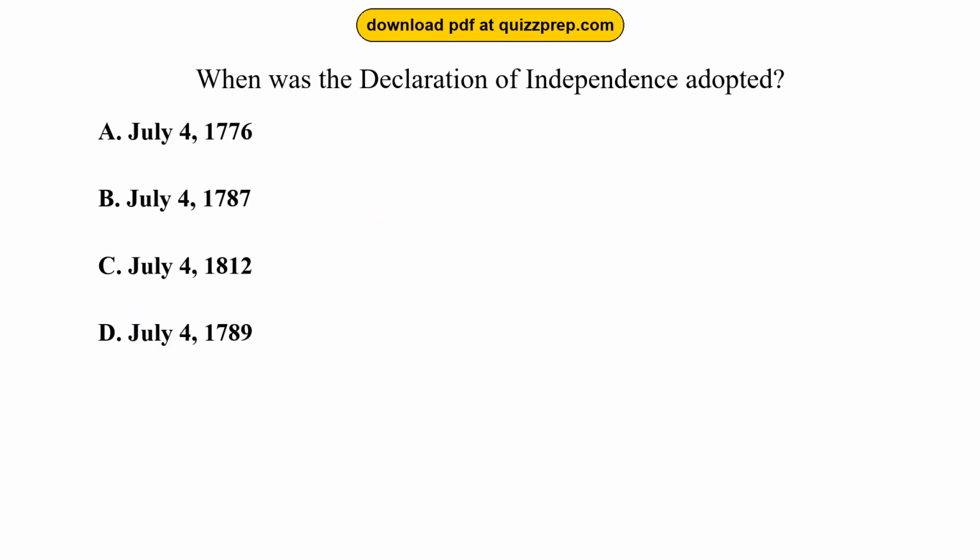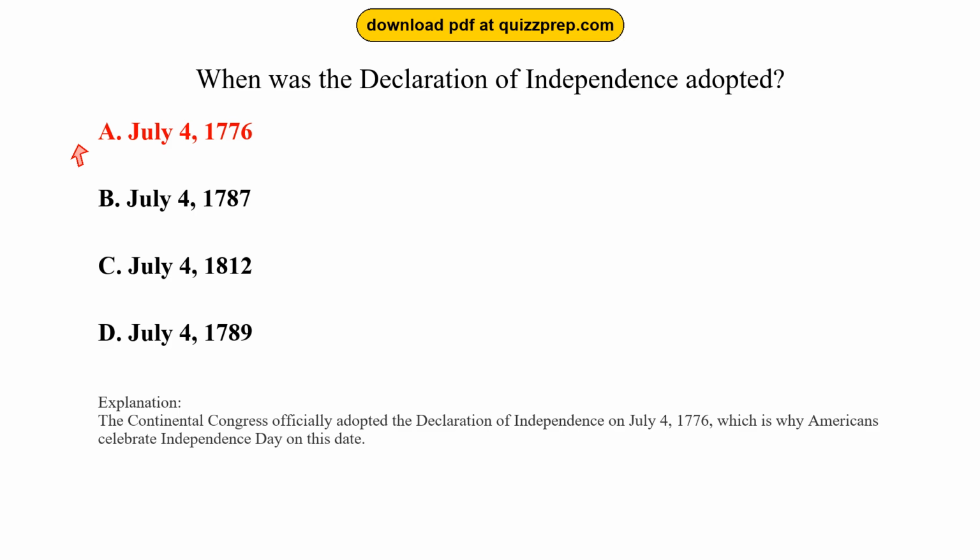Question 7. When was the Declaration of Independence adopted? Option A, July 4, 1776. Option B, July 4, 1787. Option C, July 4, 1812. Option D, July 4, 1789. The correct answer is option A, July 4, 1776. The Continental Congress officially adopted the Declaration of Independence on July 4, 1776, which is why Americans celebrate Independence Day on this date.